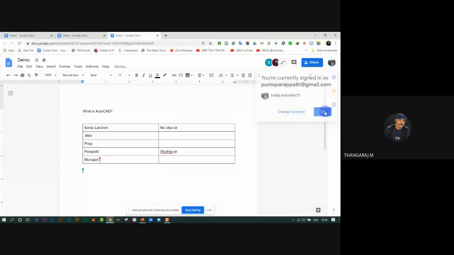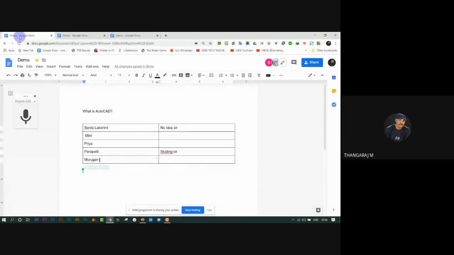Okay. I am back to my account. You can see here some icons are newly created in the top right side of the browser. This indicates to us which students responded.